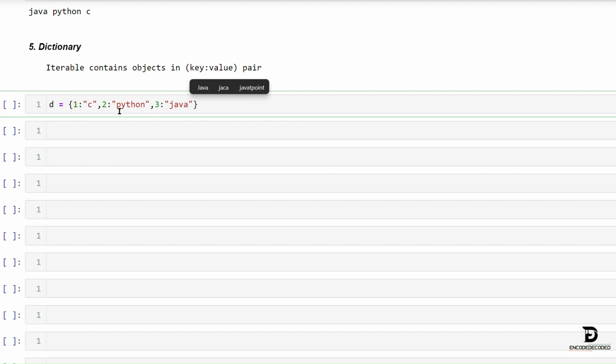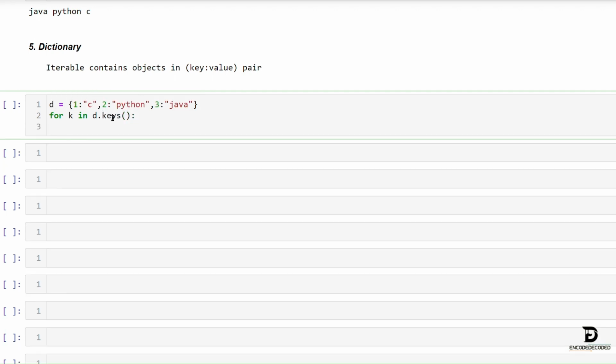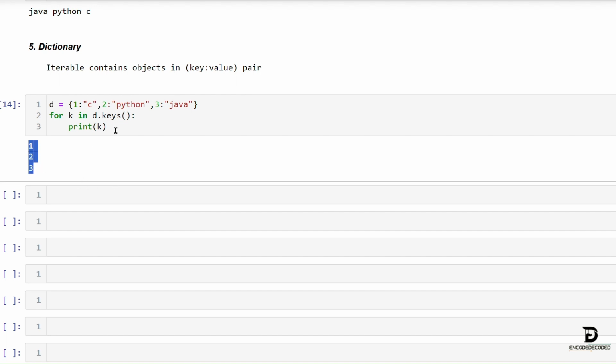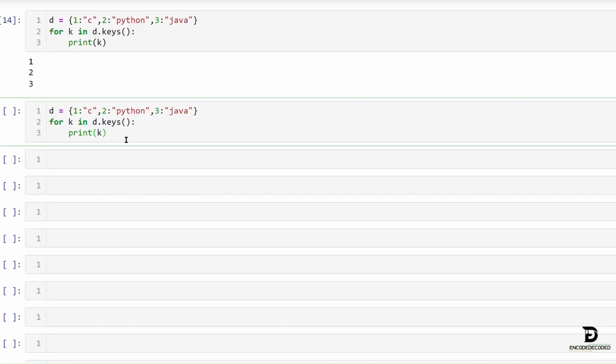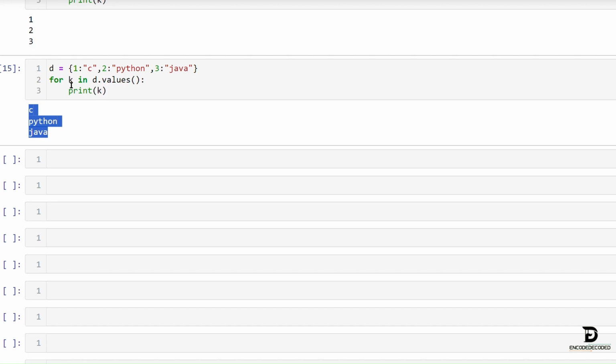So in order to access only keys, you can go with d.keys(). Here d refers to the variable name that we assigned to the dictionary. For k in d.keys(), print k. Hence we will get the output as the list of keys. If you want to access values, then go with d.values(). For k in d.values(), print k. Then we will get output as the list of values only instead of keys.